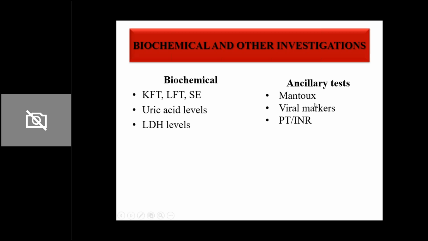Likewise, viral markers. Why do you do viral markers in these children? Because you have to know for two reasons: hepatitis B and C status and HIV status. HIV, because immunosuppression can lead to manifestation of the disease.